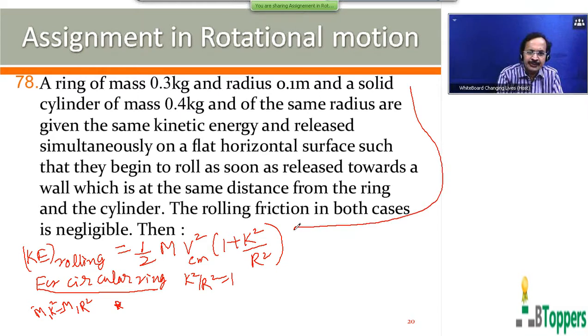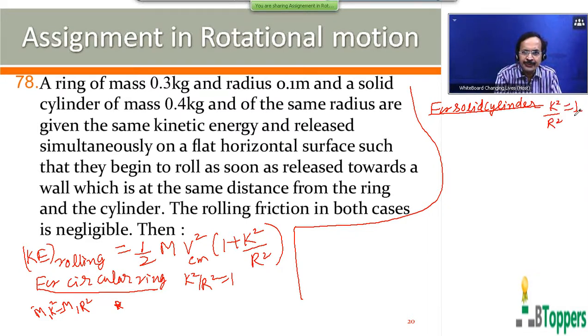The moment of inertia of a uniform solid cylinder about its axis of symmetry is given by I equals m r square by 2. So k square by r square for the solid cylinder about the axis passing through its center of mass will be equal to 1 by 2, because the moment of inertia is m r square by 2, which you can write as m k square. So k square by r square is 1 by 2.